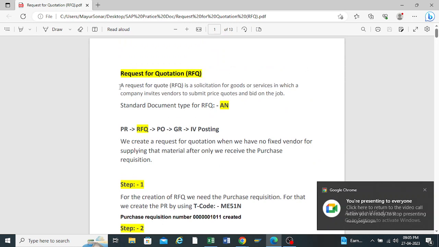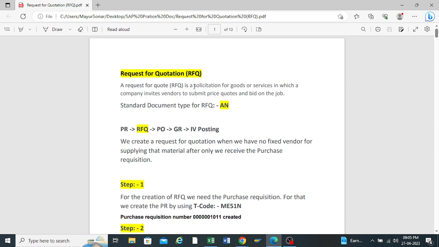A request for quotation is a solicitation for goods or services. We can create a request for quotation for purchasing material or a service, in which the company invites the vendor to submit the price or quotes. Sometimes it's also called bidding for that material or job.